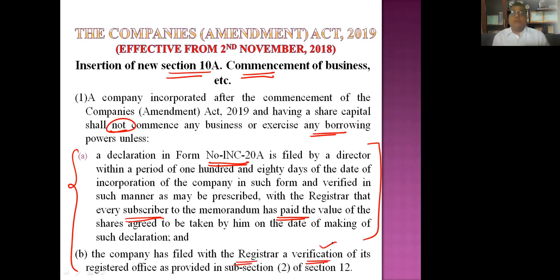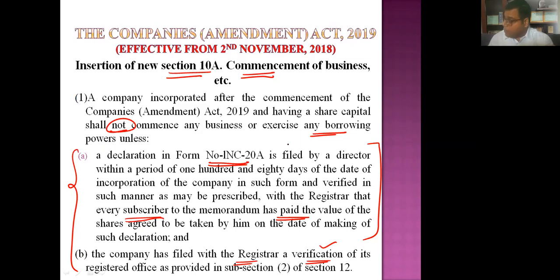The company will also file with the registrar a verification of registered office. If you have not confirmed the registered office at the time of incorporation, because at the time of incorporation we decide whether the registered office will be this or whether the company will decide it after incorporation, then within 30 days you have to file INC 22 with the registrar. So these two things are to be mentioned in form number INC 20A.